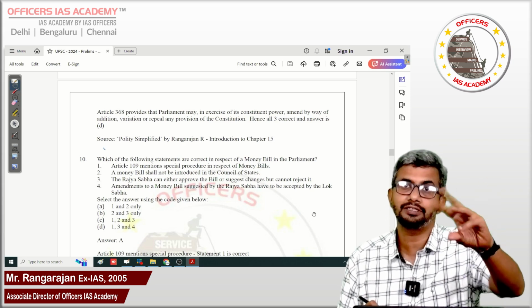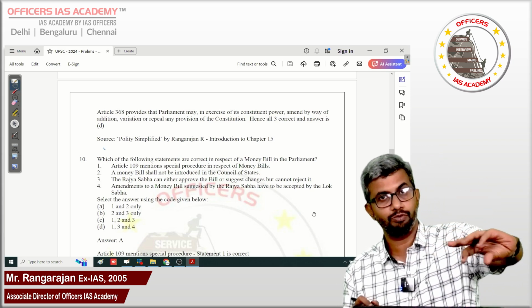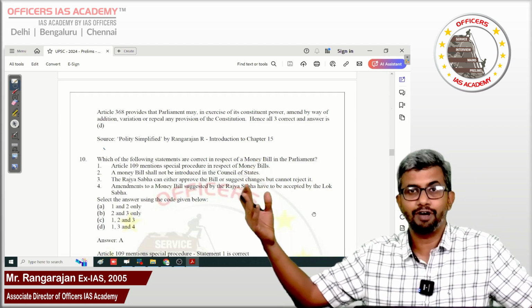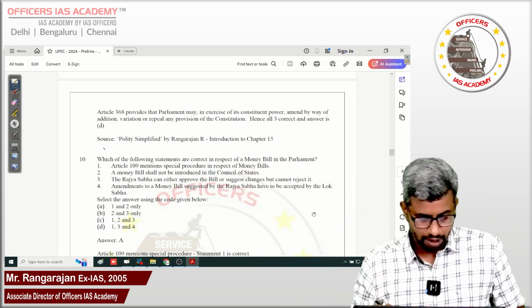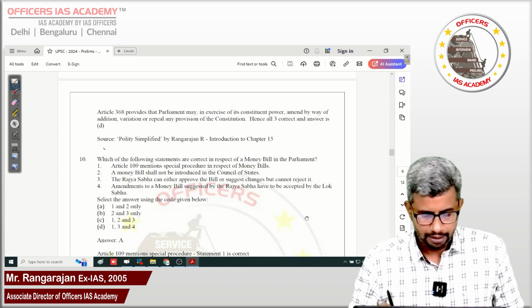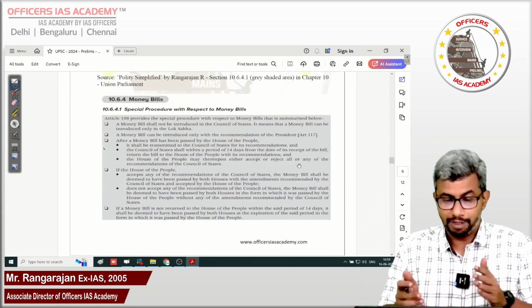UPSC, if it interprets approval for acceptance and wants to give 1, 2, 3 as the answer, we'll have to wait for 1 more year. But more or less, I think 1 and 2 should be the answer, right? And this is again a grey shaded area. Money bills. Look at this.